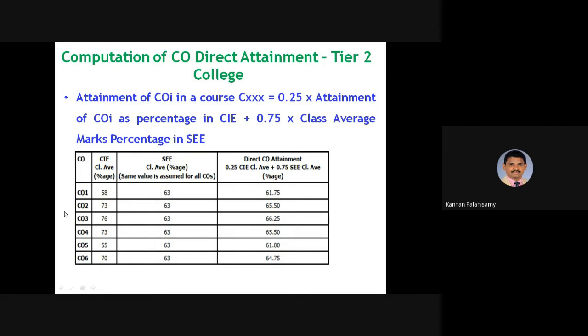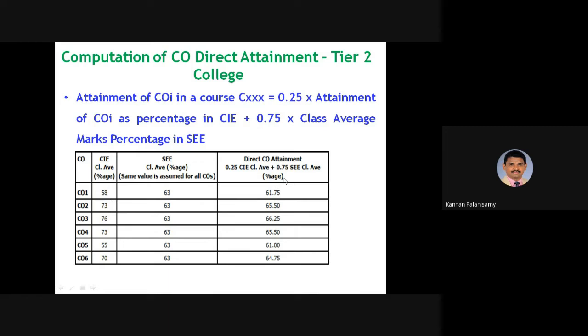Here all the COs are written. This is internal assessment, and this is semester end assessment, because the average has been taken for all COs, so there is no variation for a tier 2 institute. All the COs have the same percentage in the semester end examination, right?